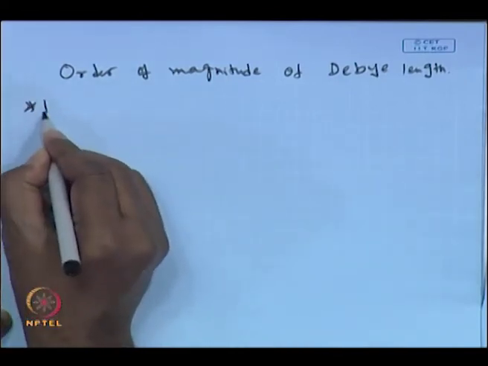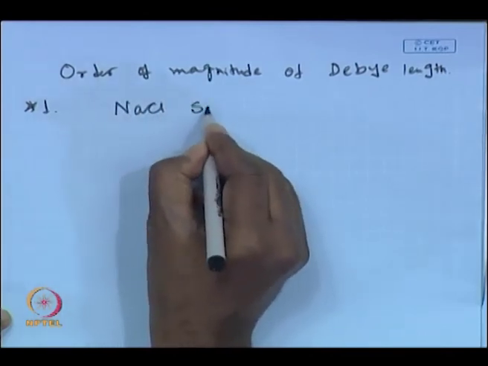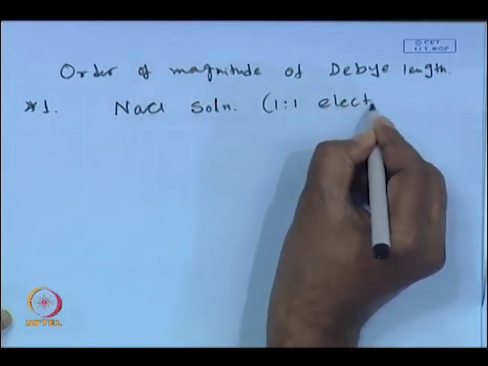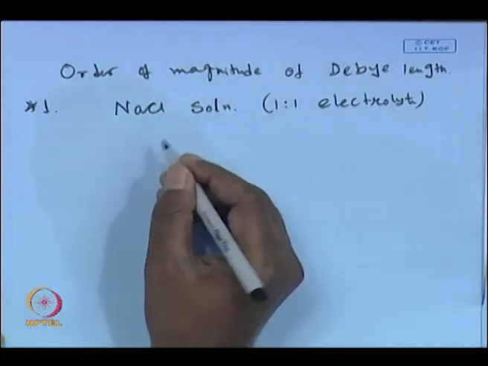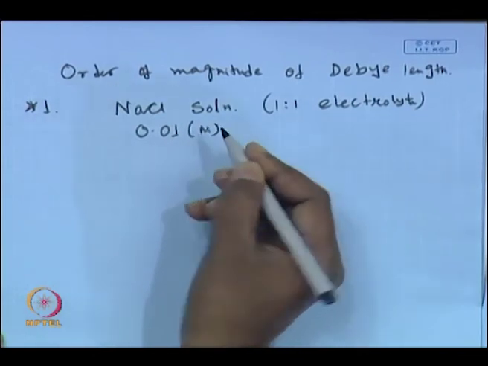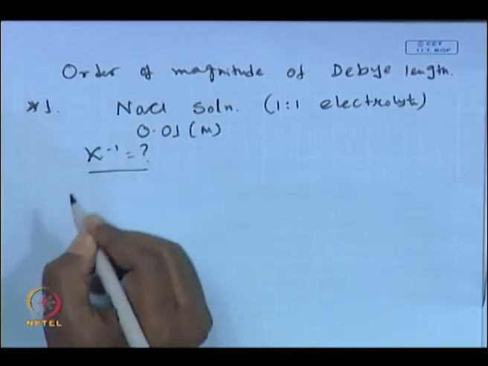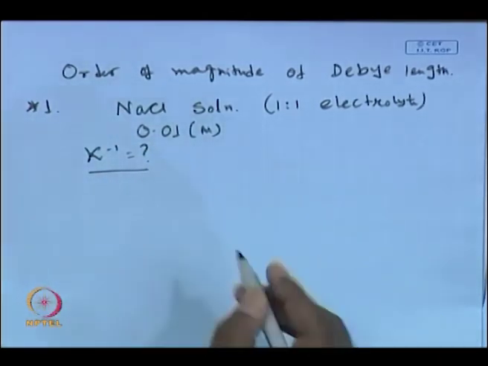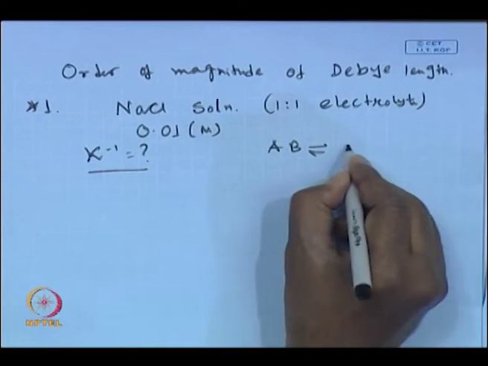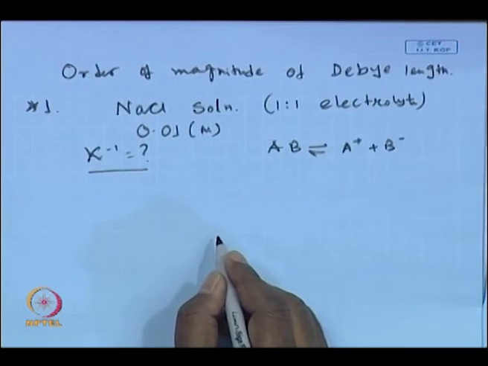Now, the first example, we are talking about sodium chloride solution. It is also called 1:1 electrolyte, and it is a strong electrolyte, right. And it is a 0.01 molar sodium chloride solution. Now, we are going to find out the value of kappa inverse. Okay, what is the Debye length for this particular salt concentration? It is like AB, being dissociated as A plus and B minus, where A is nothing but sodium and B is nothing but the chloride species.